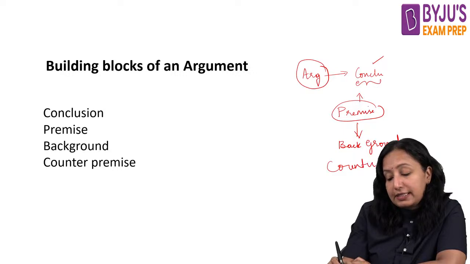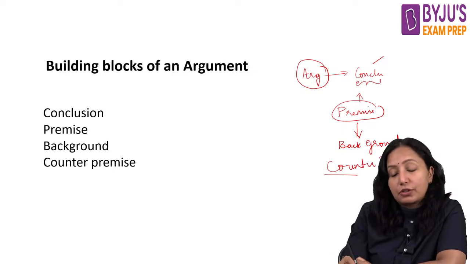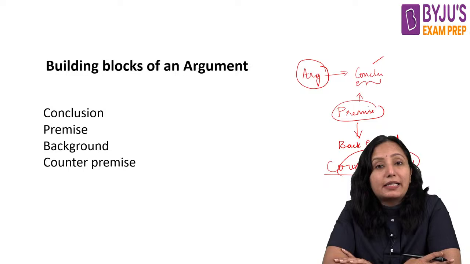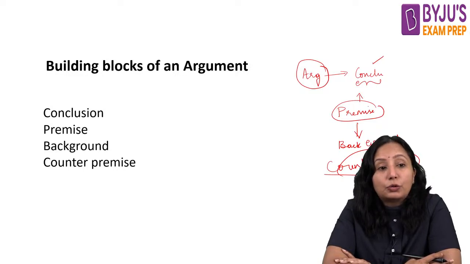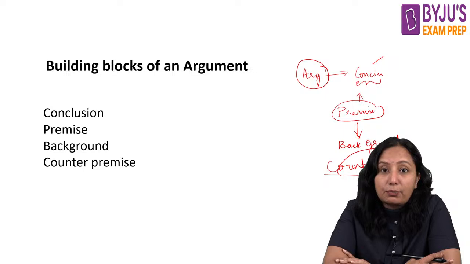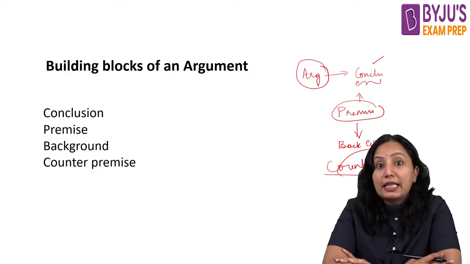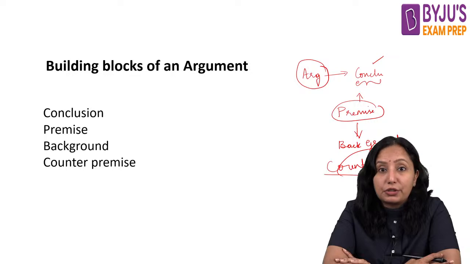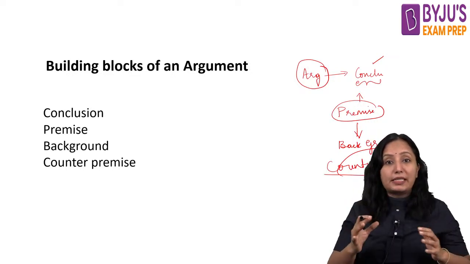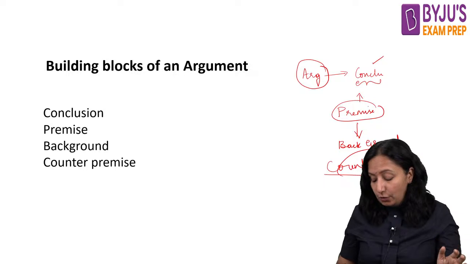The name itself indicates what it is. The counter premise is an idea that will not support the conclusion, that means it will not allow the conclusion to happen. That is called the counter premise. This is very basic to your logical reasoning questions.